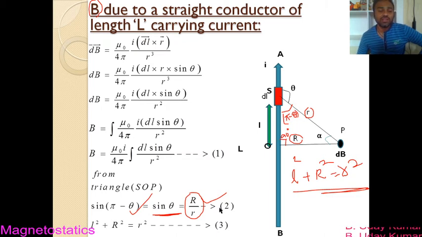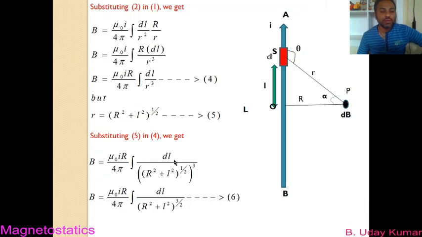So let us take equation number 2 and 3 here. If you observe carefully, in equation number 1 we have sine theta and also r square, small r square. So you have to substitute 2 and 3 in equation number 1, that's it. And after substituting, we do the derivation part. So, first of all, substituting 2 in 1, what do we get? Please check it.